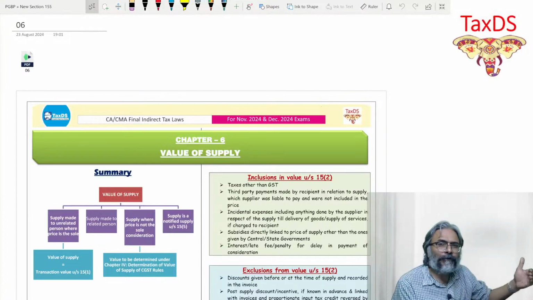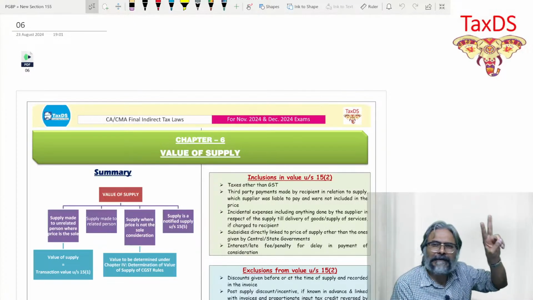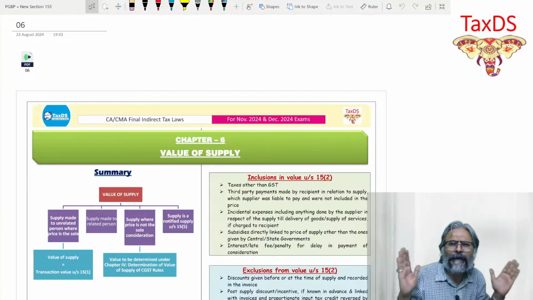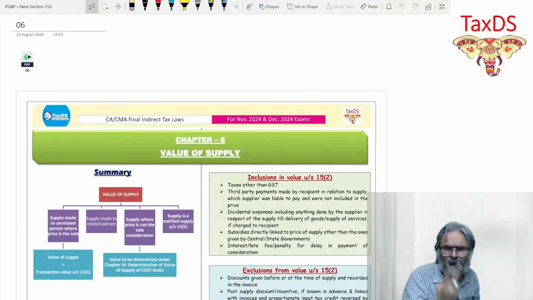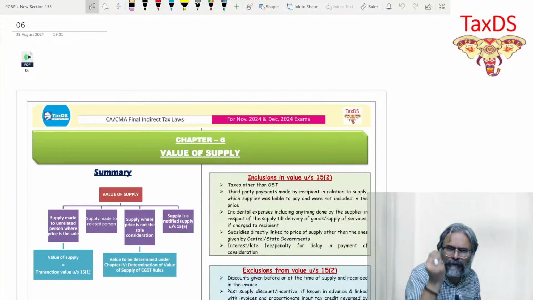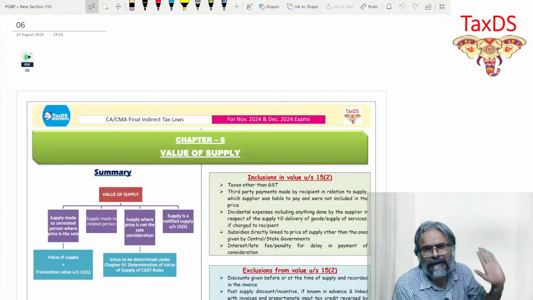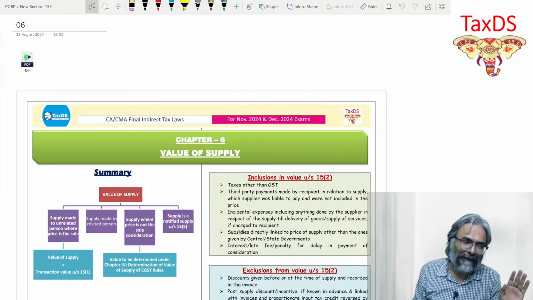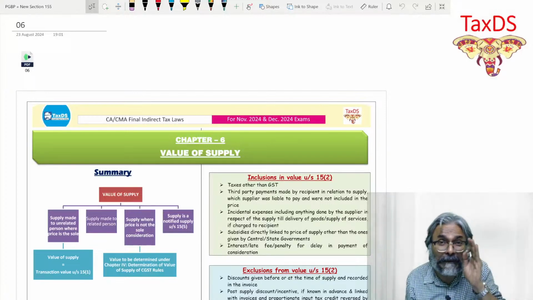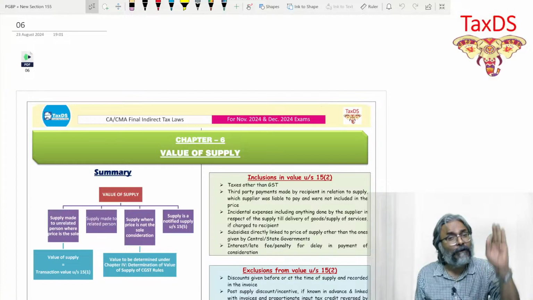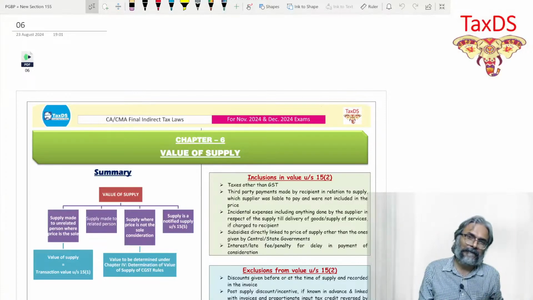You would also know, students, that you can write only one or two sentences as far as the reasons are concerned. You cannot write commentary, isn't it? One or two sentences for why you have done add or less. That one or two sentences should tally with the examiner's one or two sentences. This is the biggest challenge, and this is why students don't score marks even though their final answer is right.